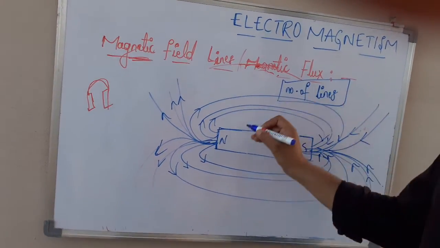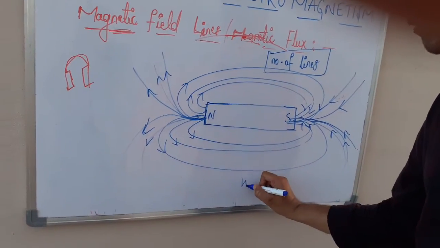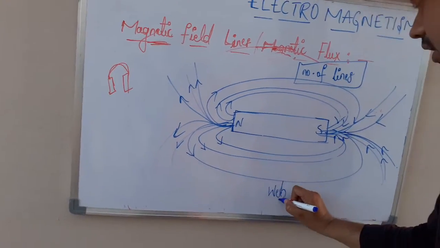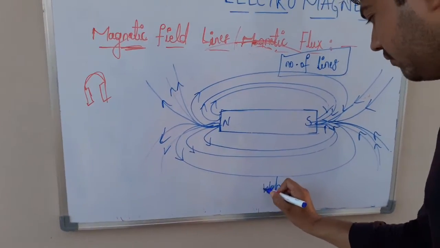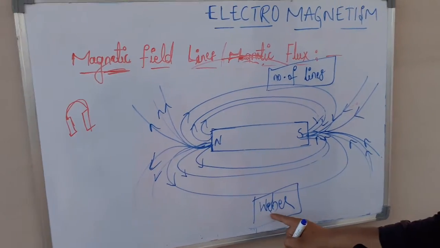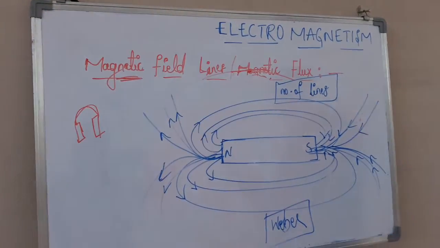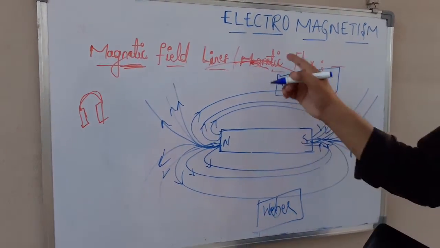So the unit for magnetic flux is Weber. Weber, W-E-B-E-R, Weber. Weber is the unit for magnetic flux.